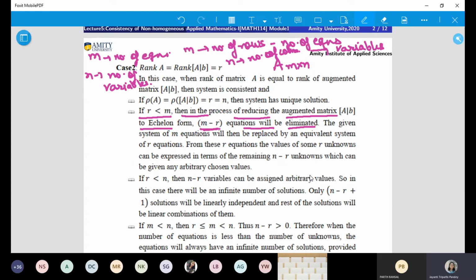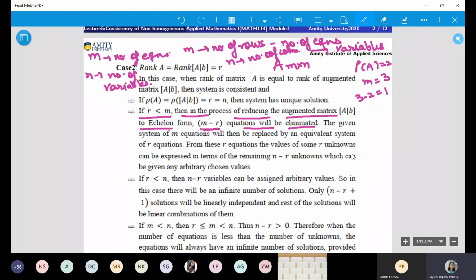Are you understanding this? Now focus on the first example we did, where you had rank 2 and M was 3, right? How many rows were eliminated? The last row, that was 3 minus 2, that is 1.